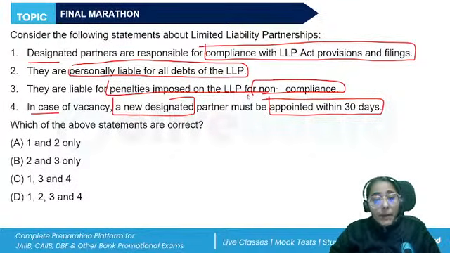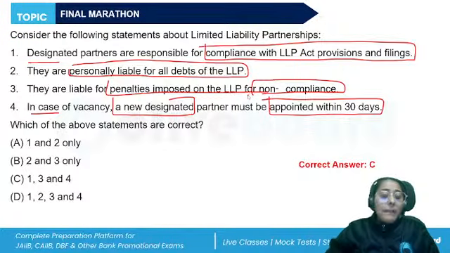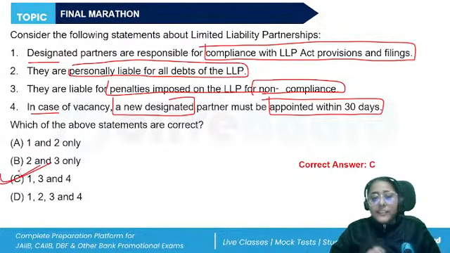True, but they will not be personally liable for all the debts of the LLP. No. Only if there's a contravention and penalty is imposed, then they will be liable, otherwise not.